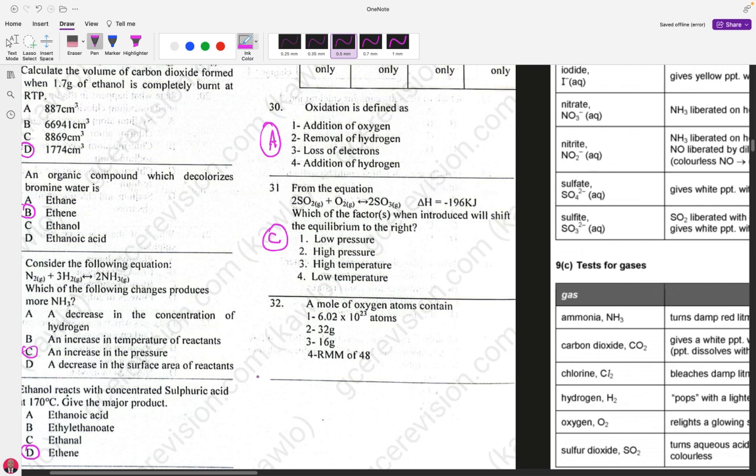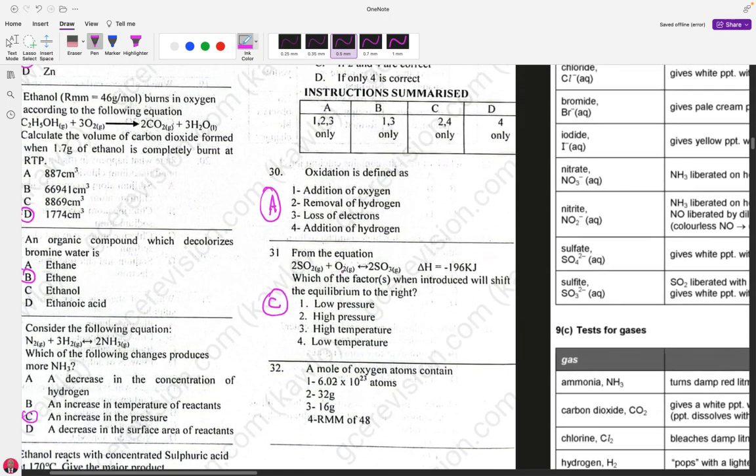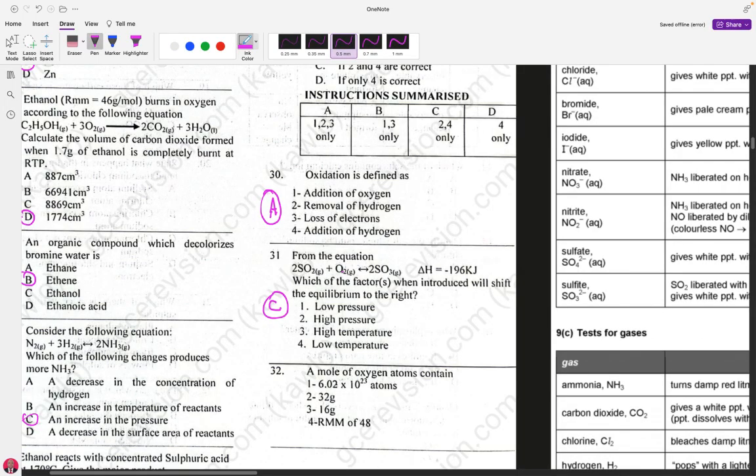So a mole is a unit used to measure a quantity of a substance. 1 mole of oxygen will contain 6.02 times 10 to the 23rd atoms. So number 1 is right. And this number is also equal to 16 grams of oxygen atoms. So number 1 and number 3 are the right answers. And if I go to the answer sheet, 1 and 3 are represented by B. So B is my right answer.